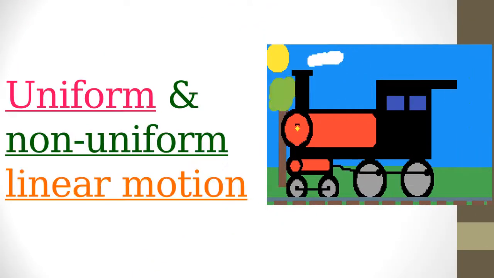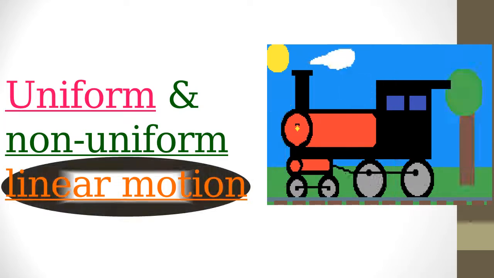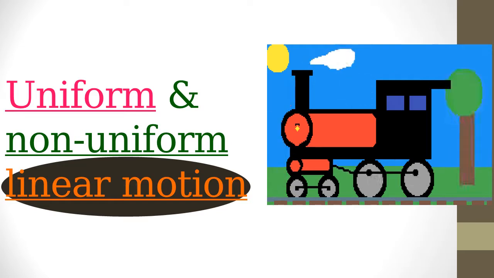All right. So now uniform and non-uniform linear motion. These two are the types of linear motion, uniform and non-uniform motion. So what is a linear motion? Linear motion is a motion which happens along a straight path or along a straight line. As you can observe in the picture on the screen, the train is moving in a straight line or a straight path. So this is a linear motion.